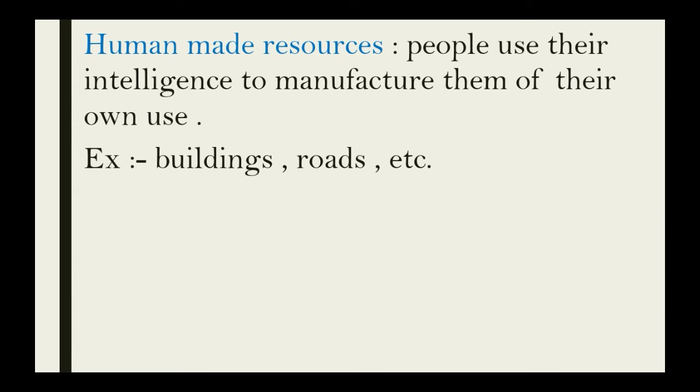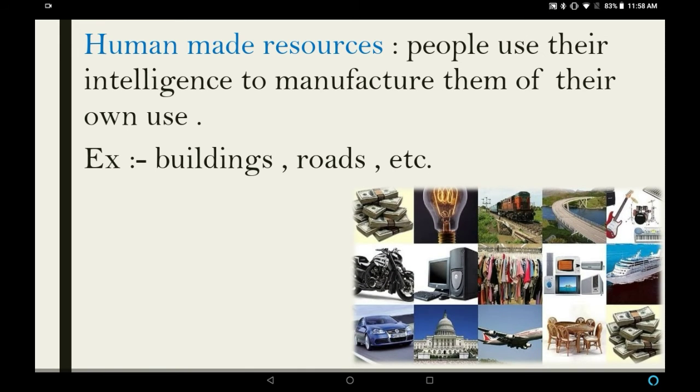The next one is human-made resources. People using their intelligence and manufacturing the resources for their own use are called human-made resources. Examples: buildings, roads, bridges, bulbs, clothes, etc. Here, human beings are using their intelligence and finding resources for making their life easier and better.